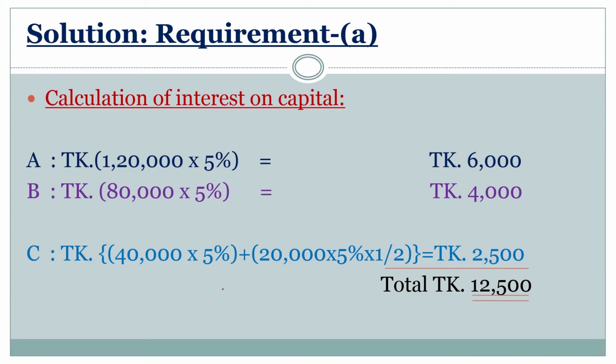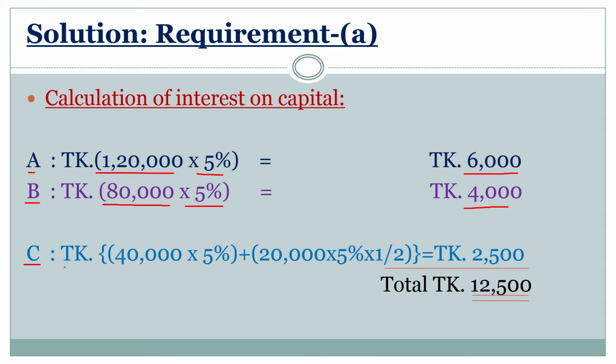My dear students, we know that this is our revision class. Okay. Now requirement A. At first, calculation of interest on capital. We know that in this business there are three partners. Partner A, 1,20,000 into 5%. So, interest 6,000 taka. For B, taka 80,000 into 5% is equal to 4,000 taka.